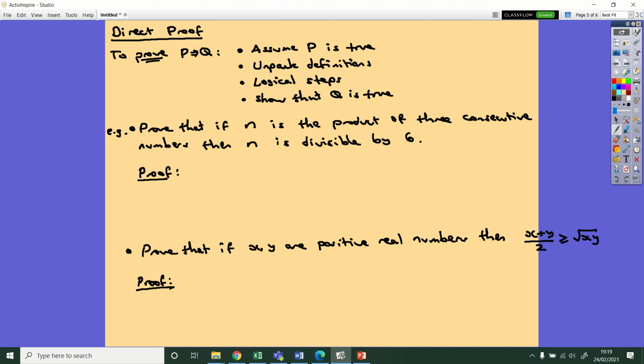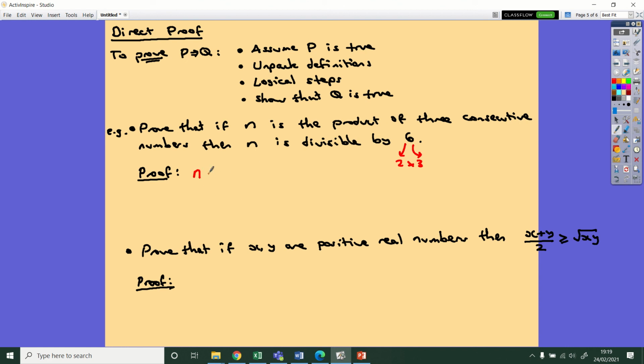Okay, so just as a bit of advice, when I'm thinking of divisibility, if I see a composite number like 6, I'm probably tempted to split that into its prime factors, because showing that a prime divides a number is typically easier than showing that a composite number will divide a number. So I'm going to split that into 2 times 3. We saw in a previous slide, if we can show that 2 and 3 divide this number, then we've shown that 6 divides the number as well. Okay, so let's firstly unpack the definition of this 3 consecutive number business, and then we'll do this thing with 2 and 3.